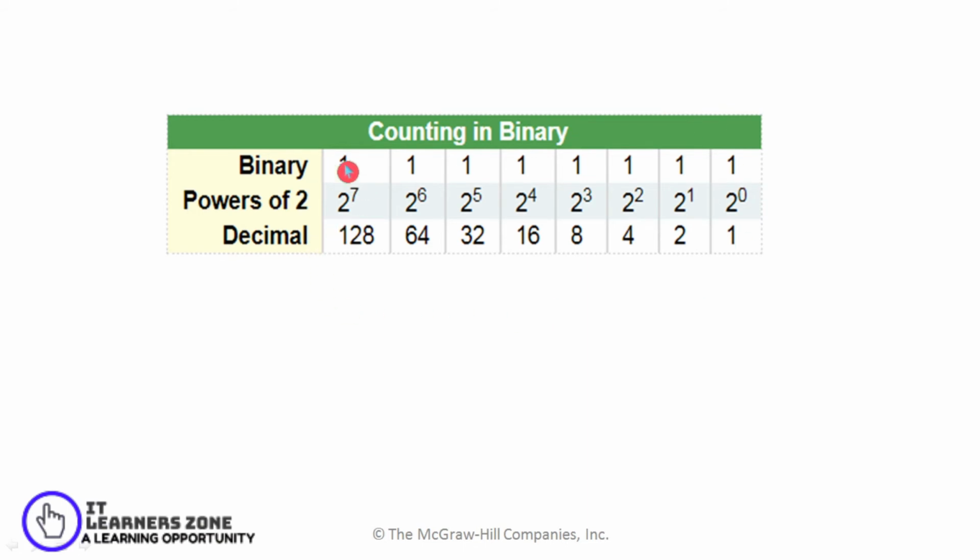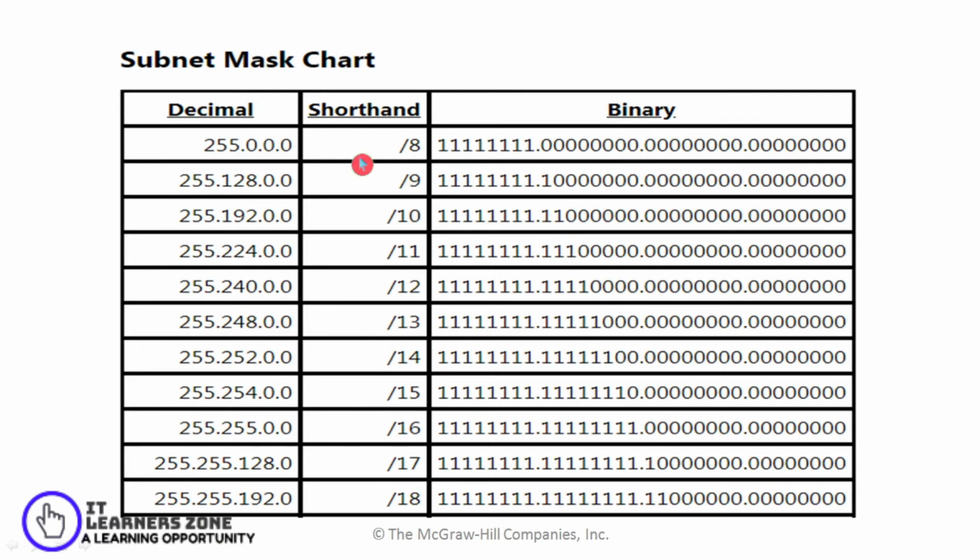Initially, as I have told you, the binary values represented have values ranging in the powers of 2, that is 2 raised to 0, 2 raised to 1, 2 raised to 2, and so on up to 2 raised to 7, and the corresponding decimal values have been shown. This is used in the subnetting concept.